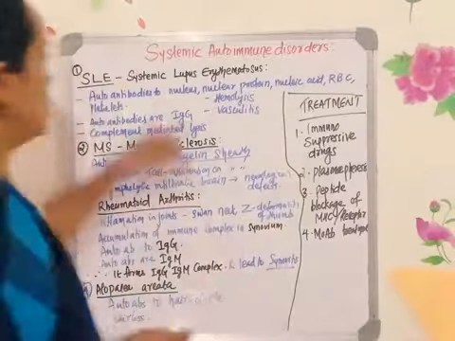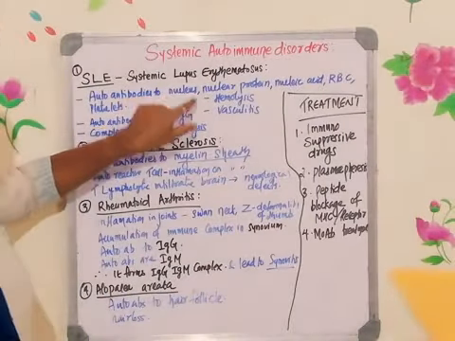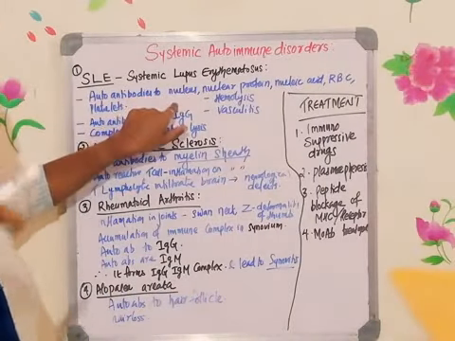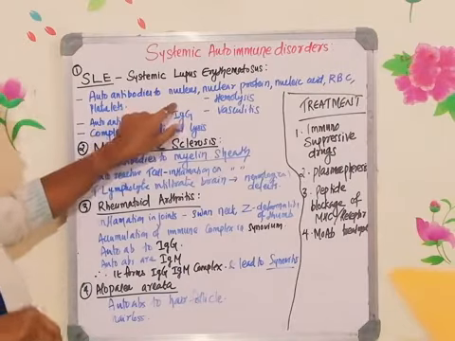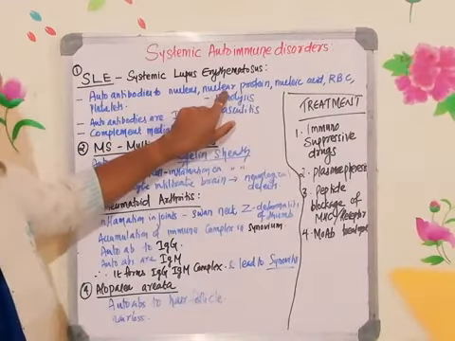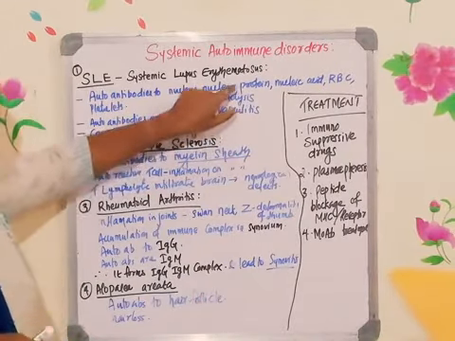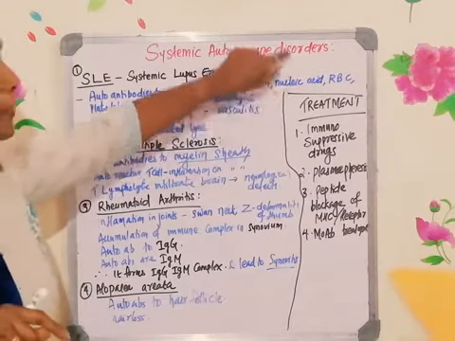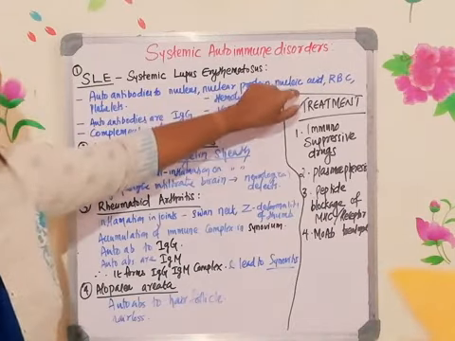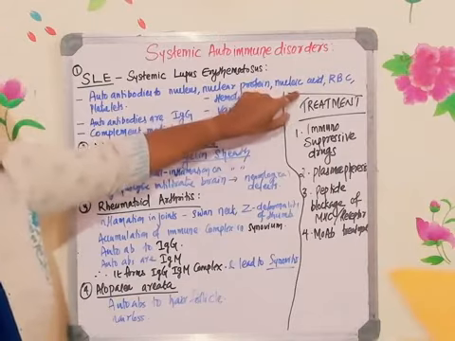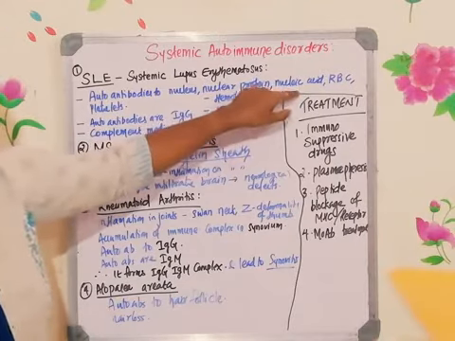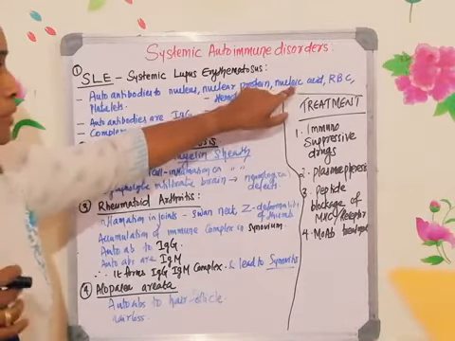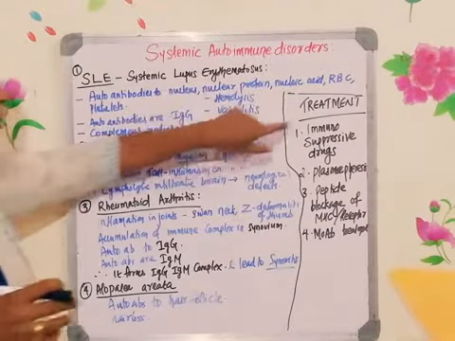What are those? The nucleus will be identified as an antigen, meaning the proteins which are there on the nuclear membrane. Within the nucleus there are different types of protein, those proteins, histones. Not exactly the nucleic acid, the proteins which are associated with the nucleic acid will be identified by the immune system.